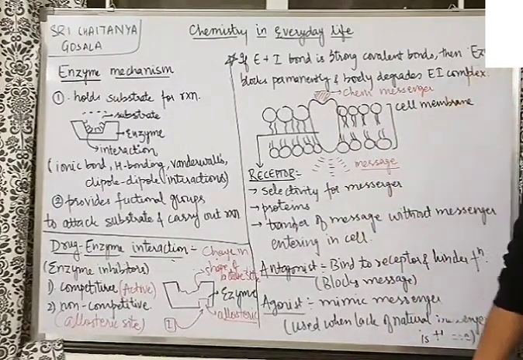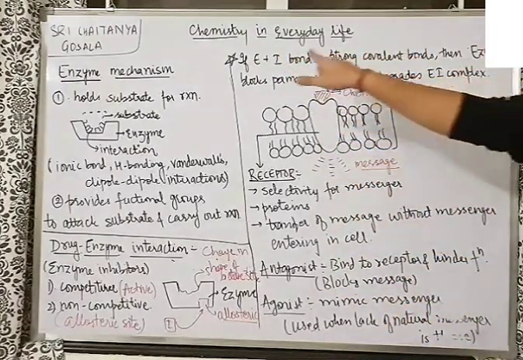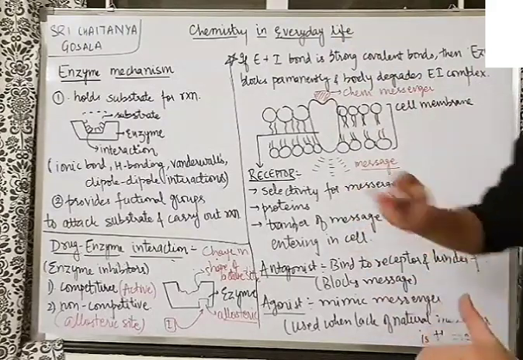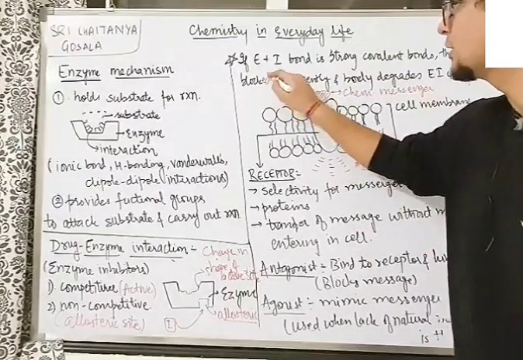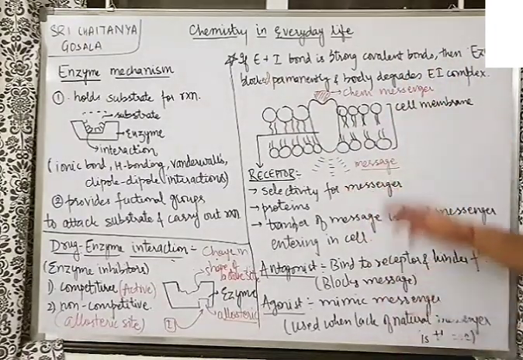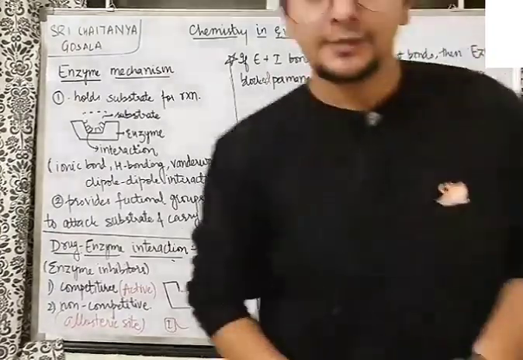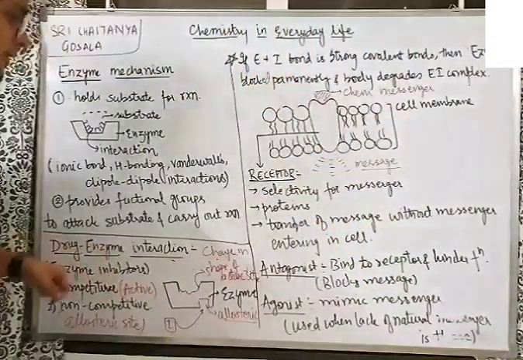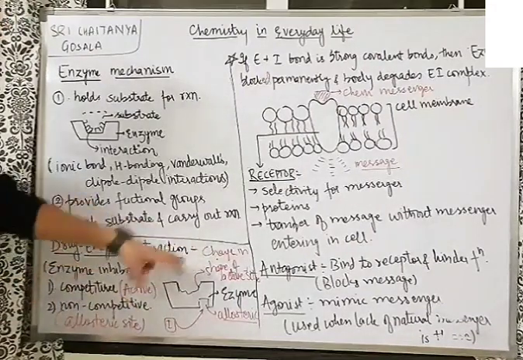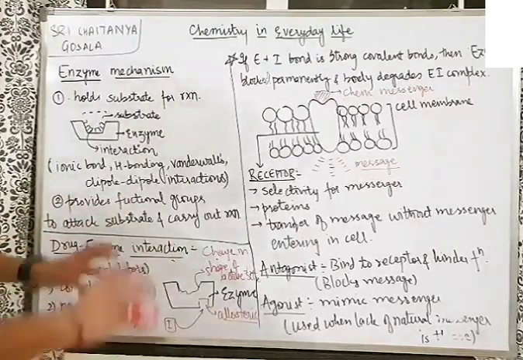But if in case it becomes a strong covalent bond, then the enzyme is blocked permanently. The enzyme gets blocked permanently. So what happens there? After some time, the body degrades the enzyme-inhibitor complex. As simple as that. See, another mechanism of action of the drug. The first mechanism we understood: these inhibitors, these enzyme inhibitors, are the drugs we can use for inhibiting the function of a biological process.